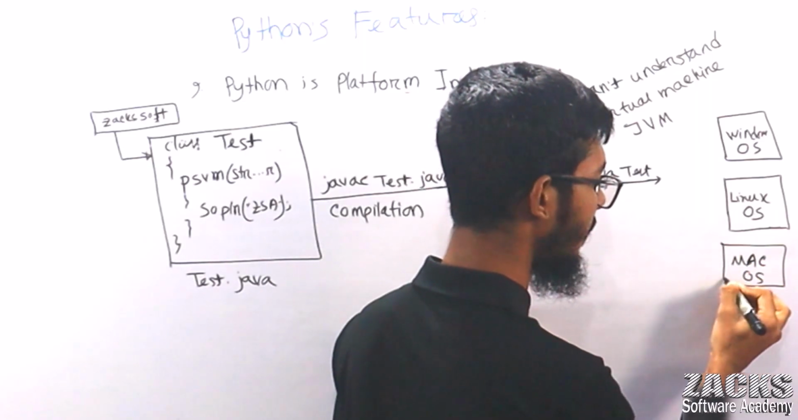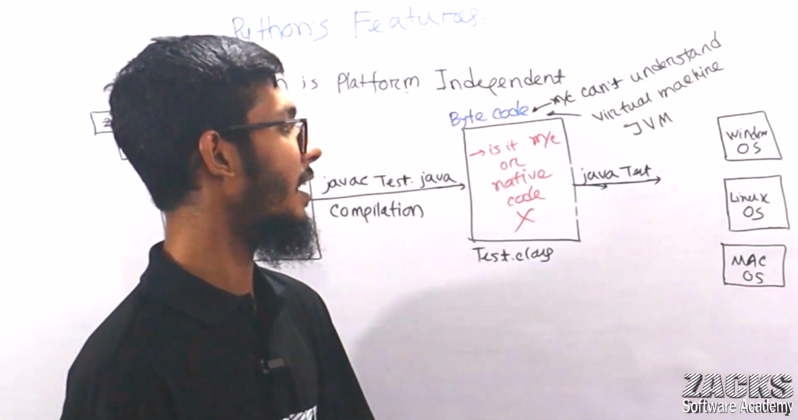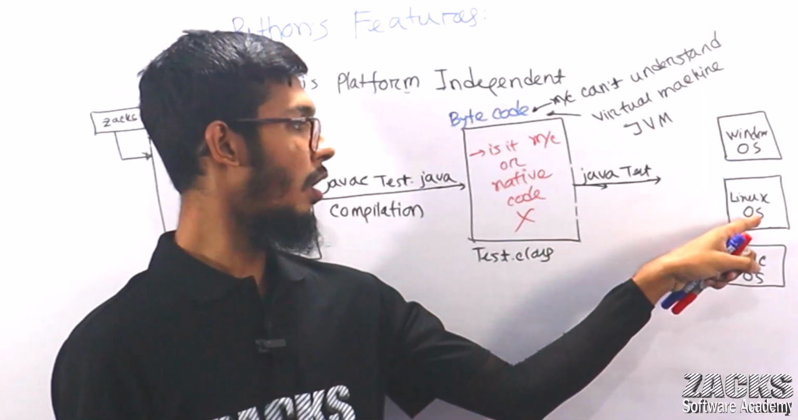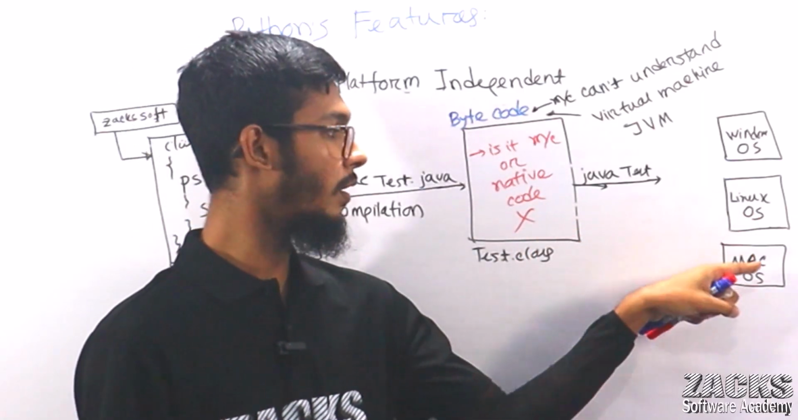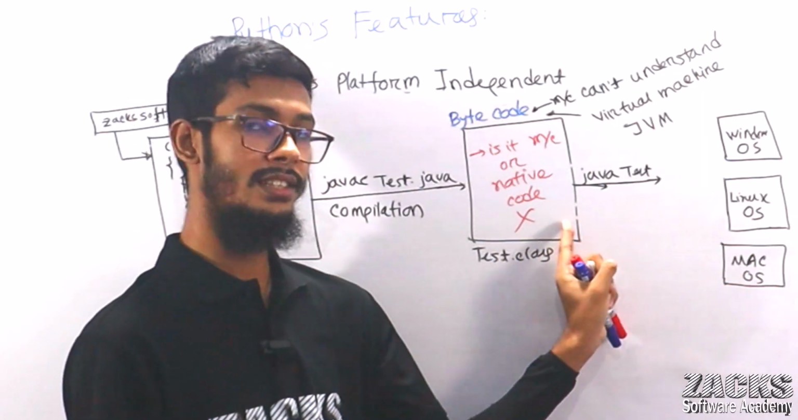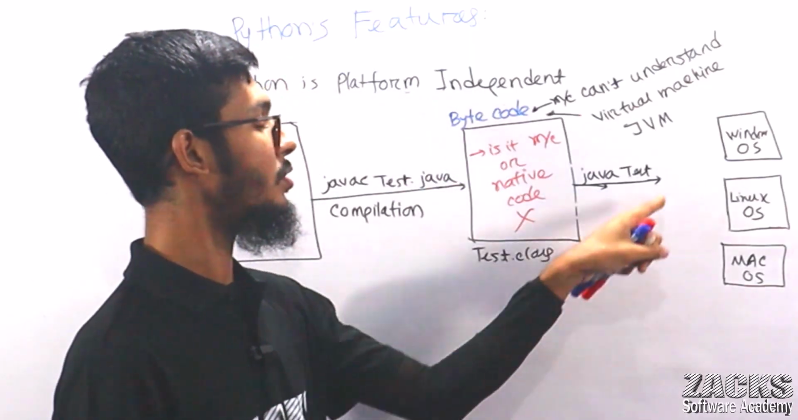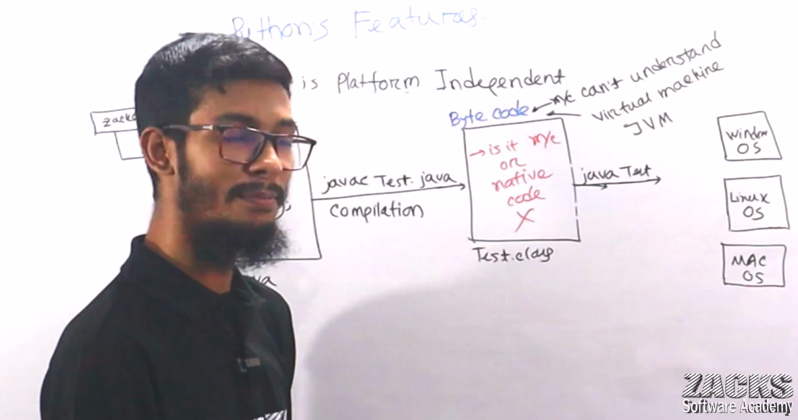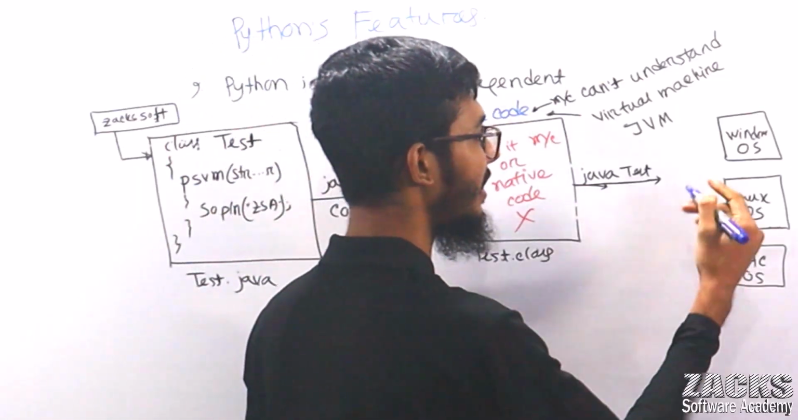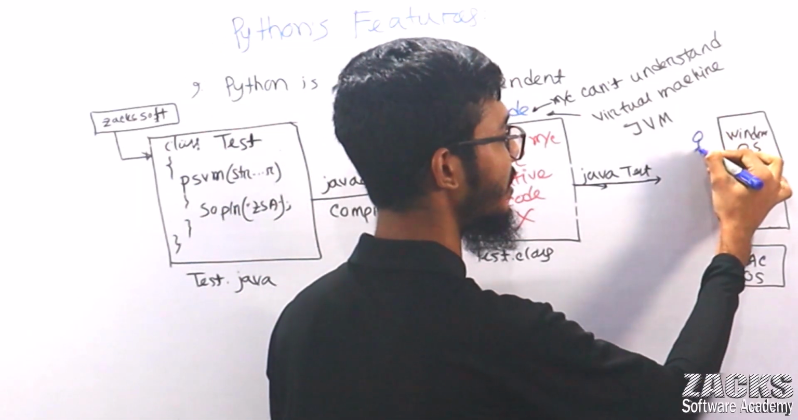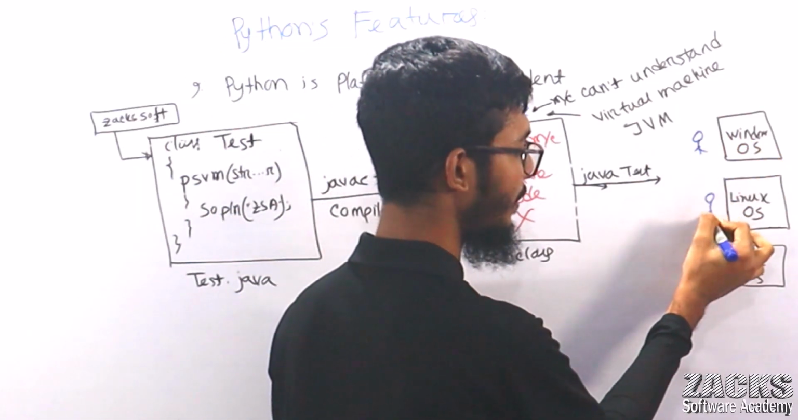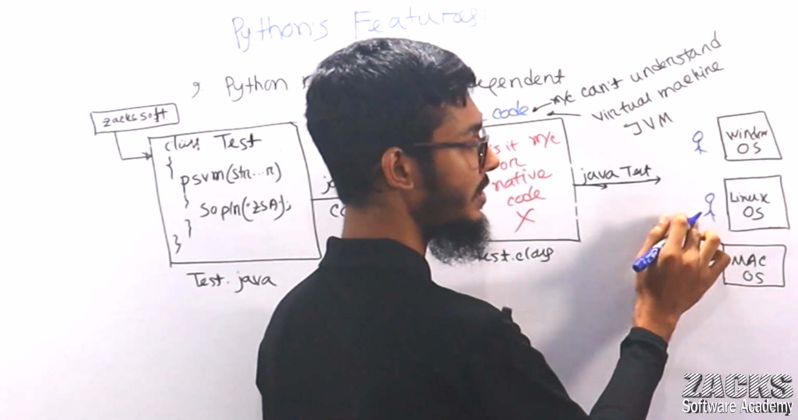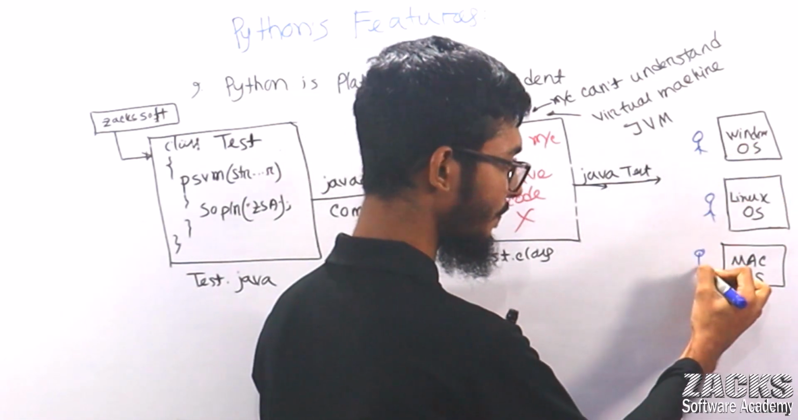So, sir, your Windows cannot understand this bytecode. Your Linux cannot understand this bytecode. Your Mac operating system cannot understand this bytecode. So simply, one person can understand. What is the person's name? The person's name is JVM. So we download this JVM: JVM for Windows, JVM for Linux, JVM for Mac, right?